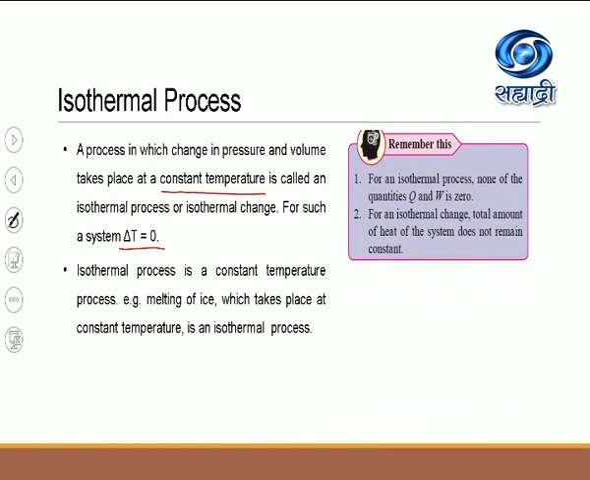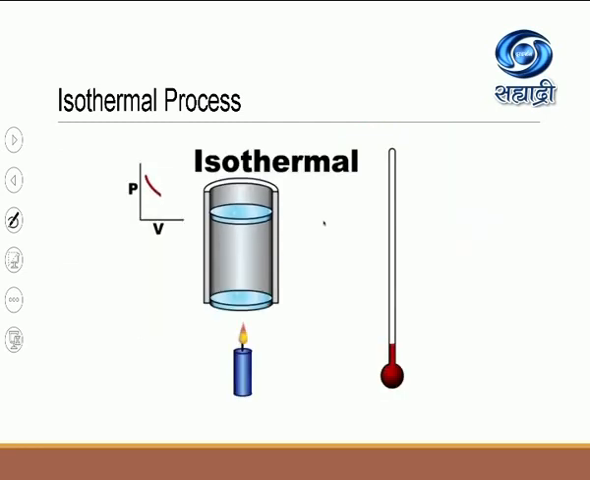Now, if you see your textbook, here in the blue color, they have highlighted the important points. So just I'm taking it for your revision. So for the isothermal process, remember, none of the quantities Q and W which is equal to 0. And for an isothermal change, the total amount of heat of the system does not remain constant when the process is the isothermal process.